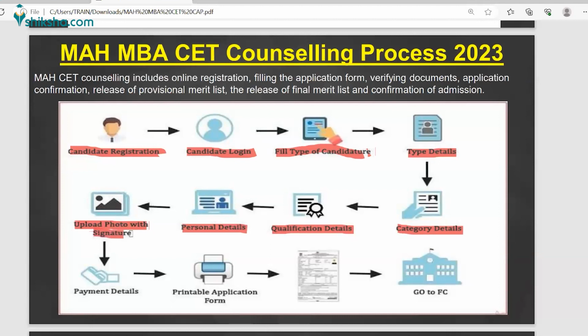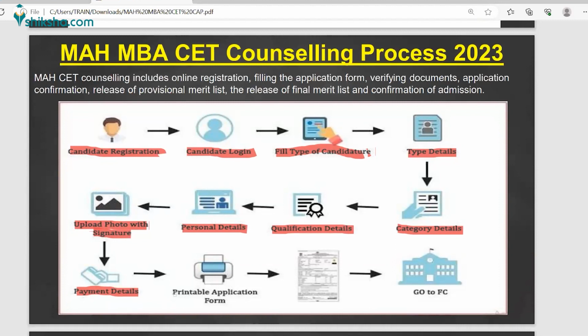So what I suggest, just keep all these documents ready and saved in your laptop or PC beforehand, before you are going to fill the form. So just keep a one photo, click and save. Just keep a signature, click and save, right? And after this, you are directed to the payment window. So you can use the network, credit card, debit card, net banking, any way of paying is allowed, right?